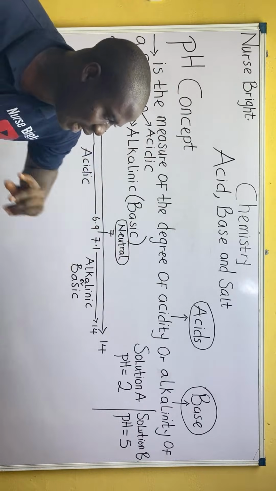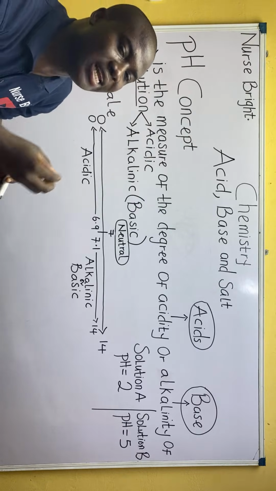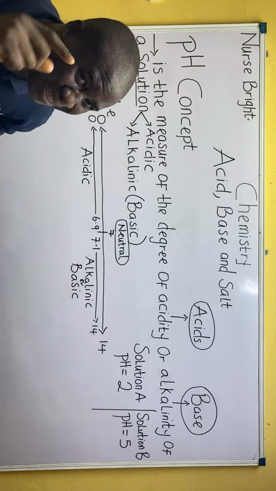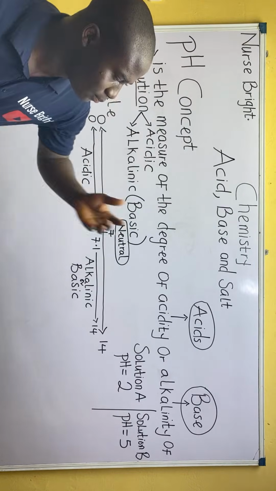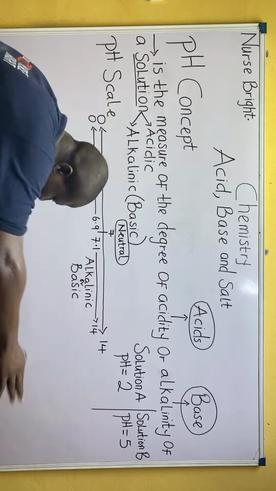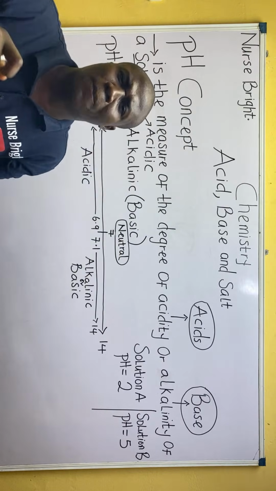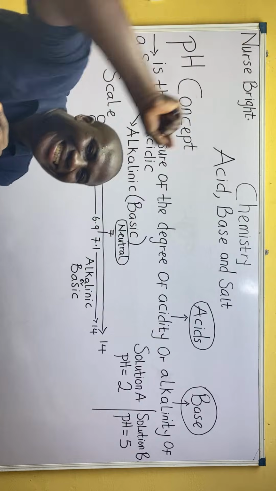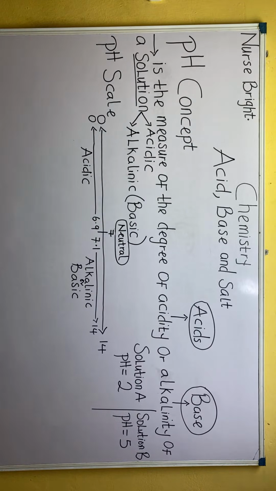First, let's determine that. Because I told you that to be acidic, you range from 0 to 6.9. Do you understand? So looking at these two values, they are between 0 and 6.9. So it tells me that solution A and solution B are acidic solutions. What did I say? Solution A and solution B are what? Acidic solutions.